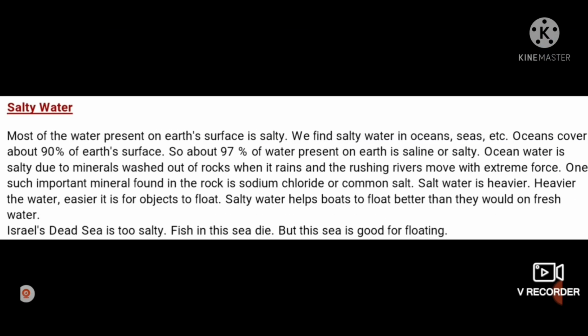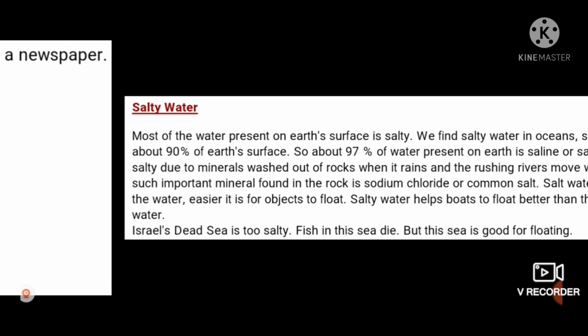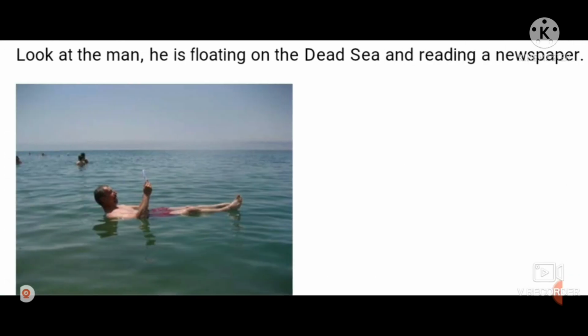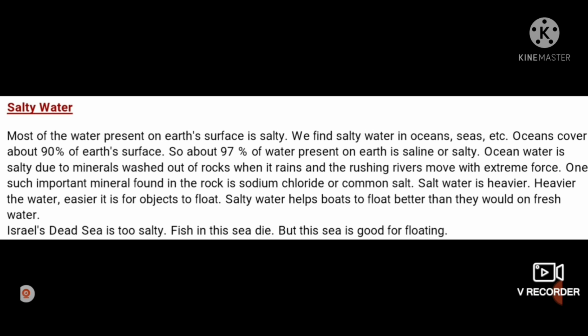Now coming to the salty water. We know in the oceans and seas the water is very salty. Before explaining about this, I will show you one picture also here, children. See, look at the man. He is floating on the Dead Sea and reading a newspaper. Isn't it looking like magic? But I know it is not magic, and you all are now very clear about the concept behind this also. And how to write the answer?